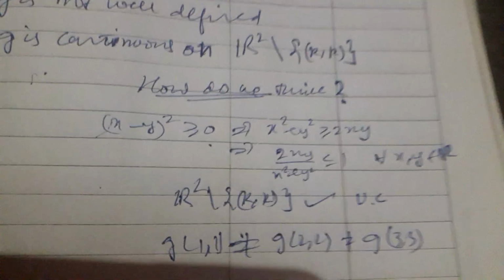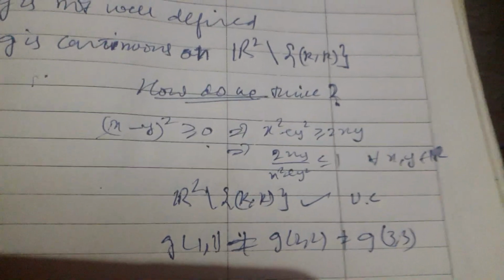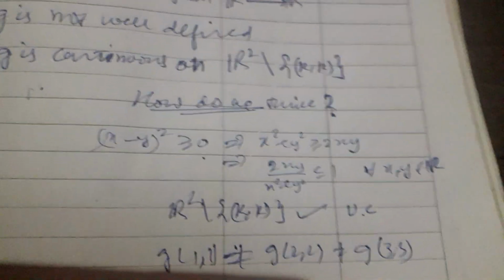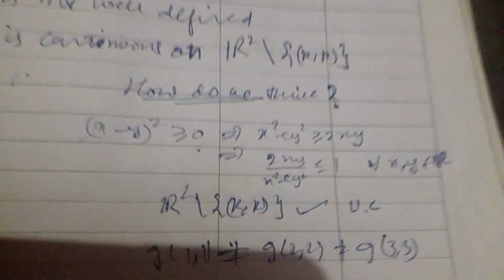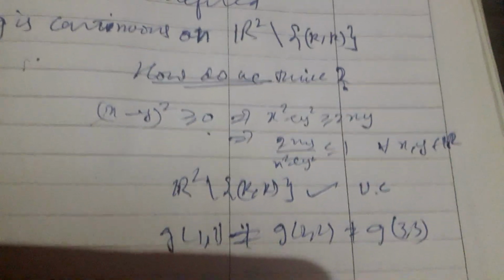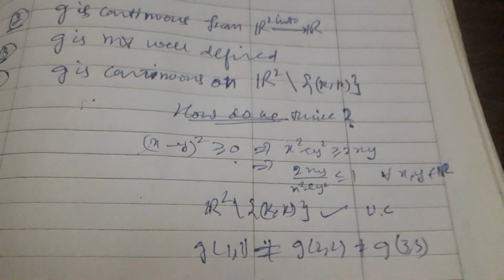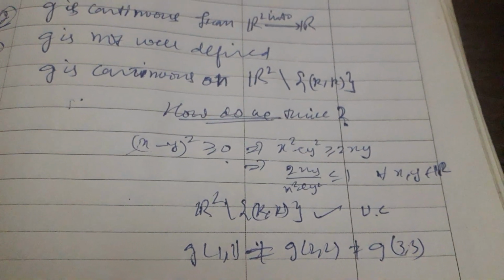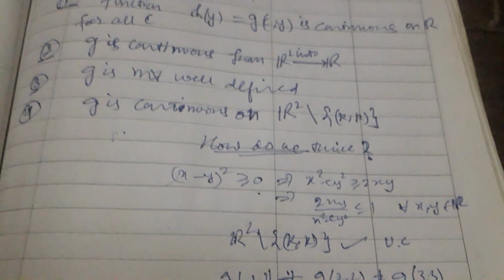If we exclude these points (1,1), (2,2), (3,3), (4,4) from R to the power 2, then our series remains uniformly convergent. Uniform convergence on that particular set gives continuity as well, because uniform convergence preserves continuity. So it is continuous if we exclude (1,1), (2,2), (3,3) from R squared. So option fourth is true and second is false.